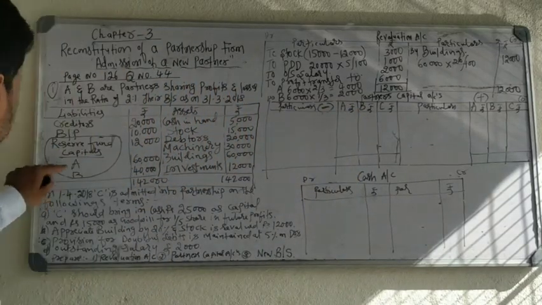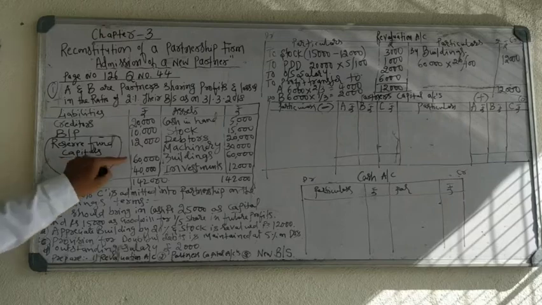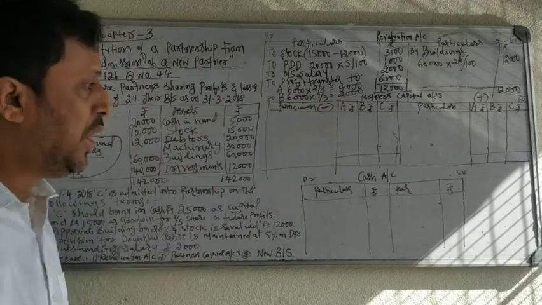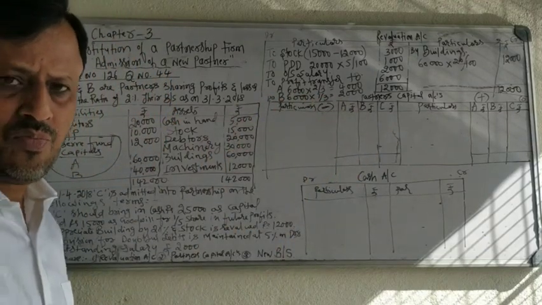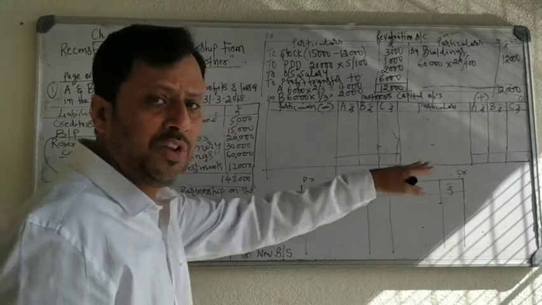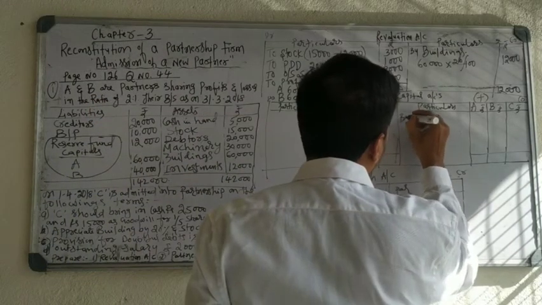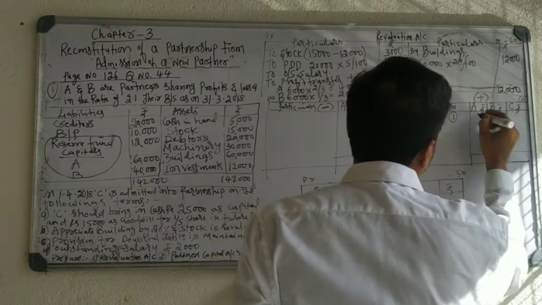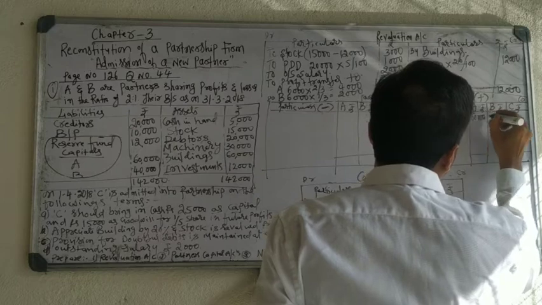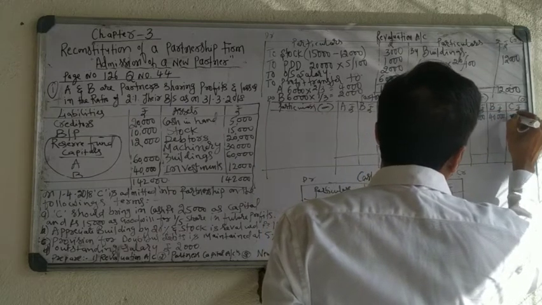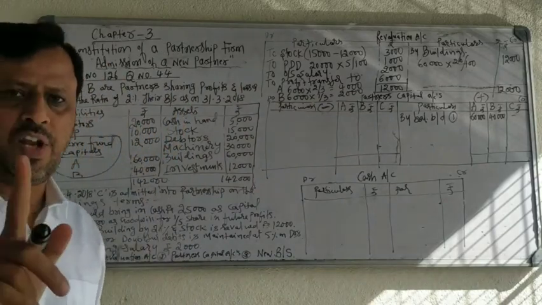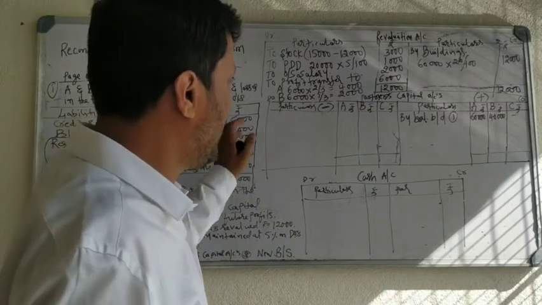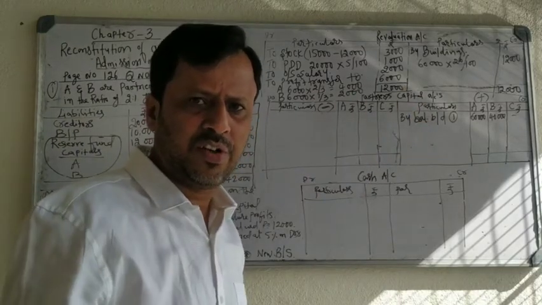Okay. First, take the partners' capital. A capital is 60,000, B capital is 40,000. This capital you have to record in the partners capital account. You have to add to partners' account, which means record on the credit side by balance brought down. Entry number 1. First entry, you have to record the partners' capital balance. Partners' capital balance is always recorded on the credit side. Keep in mind.